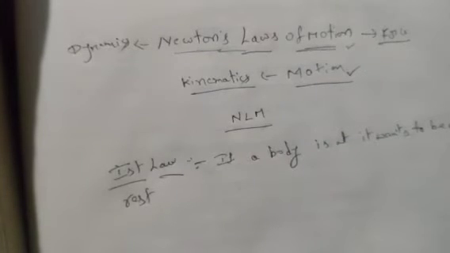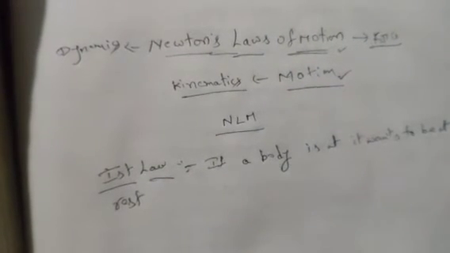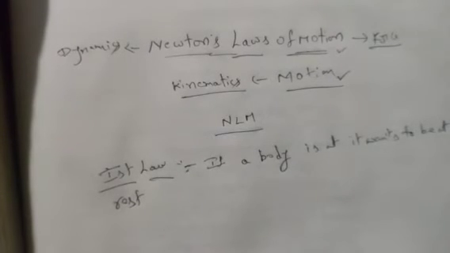Let's see the second part. Let's take one example, a planet. Earth is a planet. You know that. Is the Earth in motion or not? Yes, the Earth is in motion. In which motion is the Earth? Uniform motion, because all the planets are in uniform motion. That is the reason we get equal times of years, months, days and nights, etc.